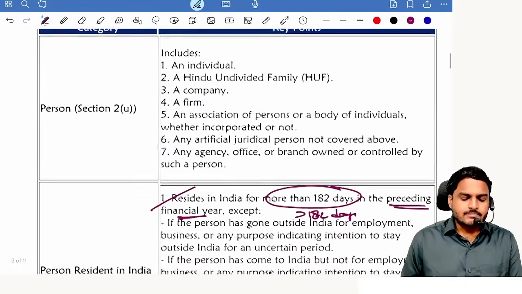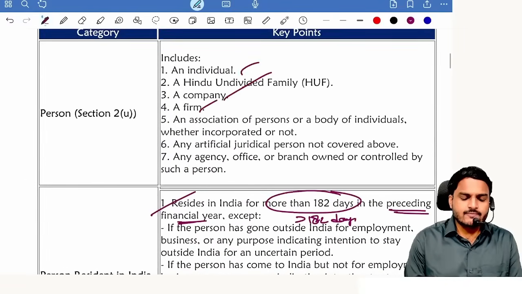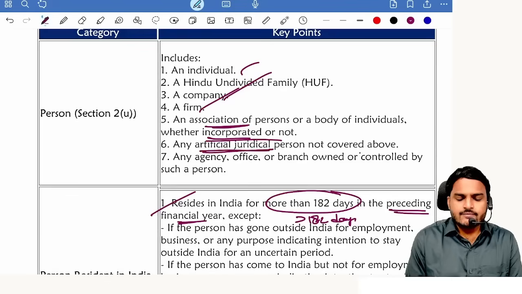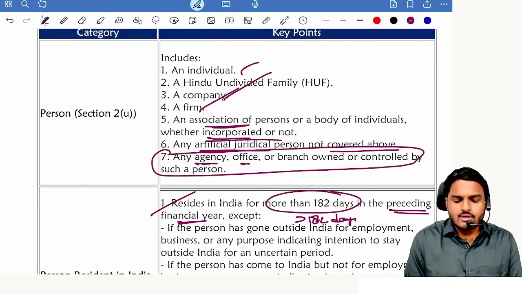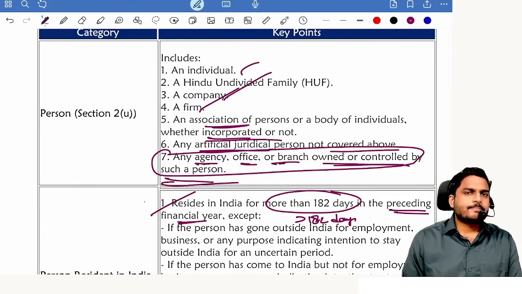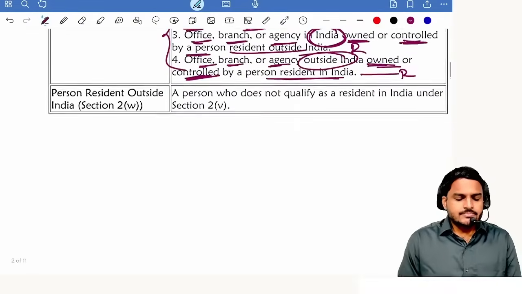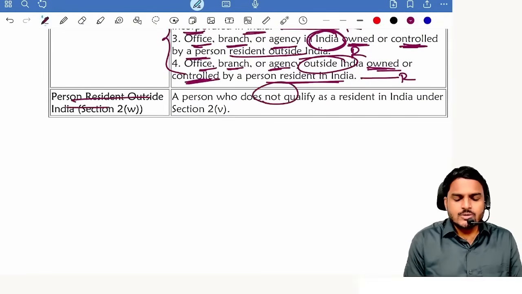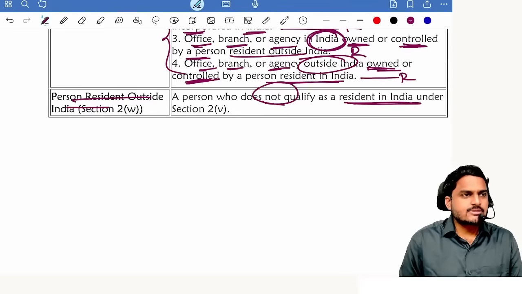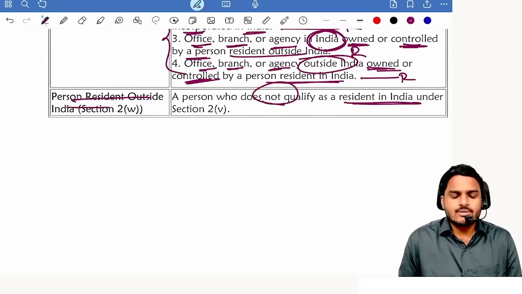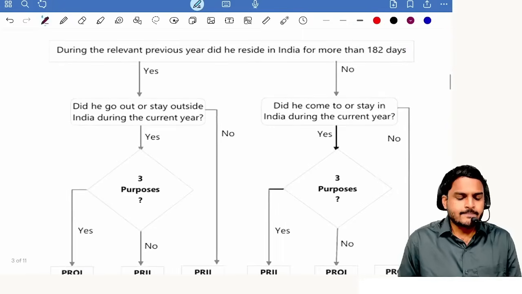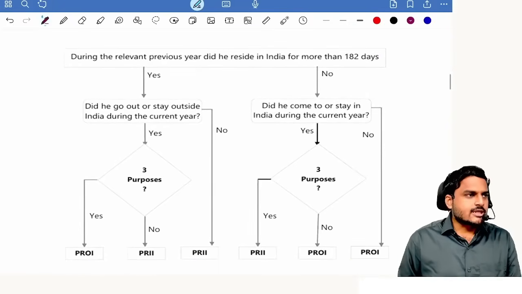Next one, person, 7 persons: individual, HUF, company, firm, association, whether incorporated or not, and every artificial juridical person not covered above. Last point is important: branches, offices, agencies owned or controlled by such persons. Is it okay? And person resident outside India, who does not qualify as a resident in India. That means any person other than a resident, we call him a person resident outside India. So this is residential status.